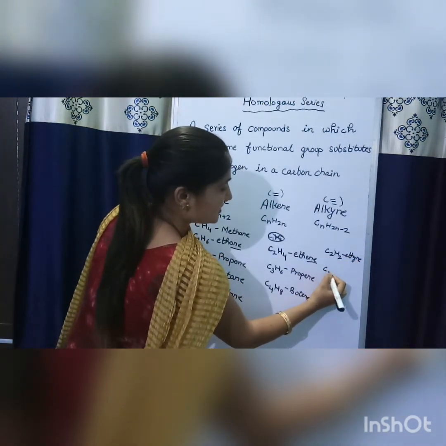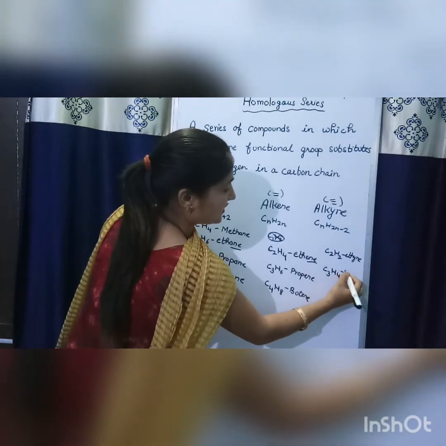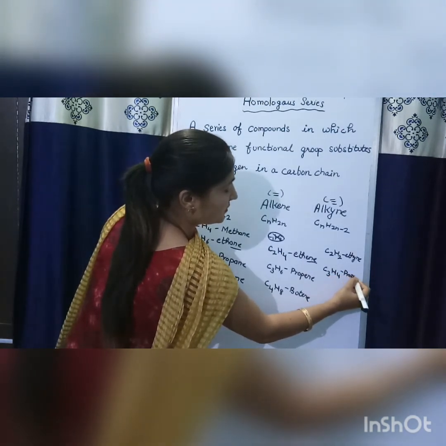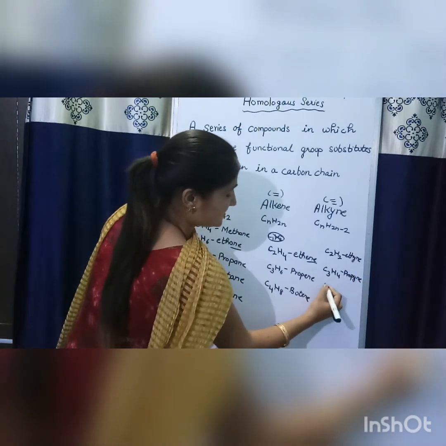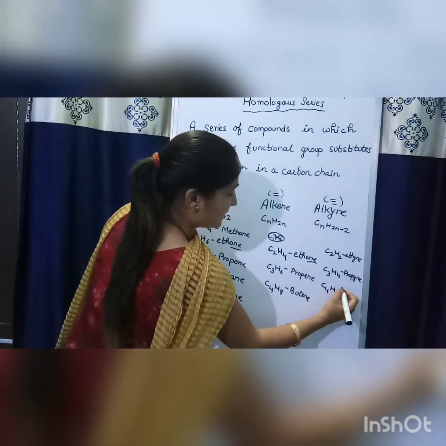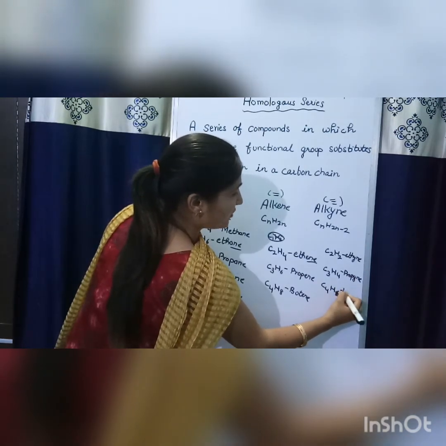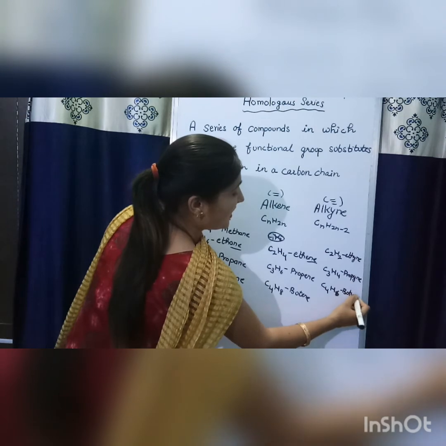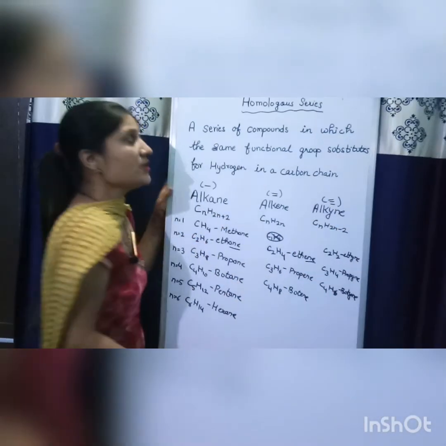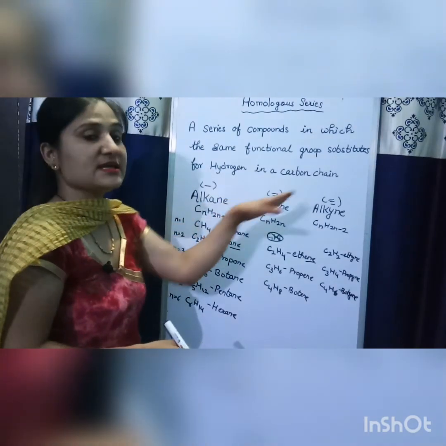The next member is C3H4, that is propyne. Next is C4H6, the compound is butyne, and so on. So these are the homologous series, which are divided into alkanes, alkenes and alkynes, and so on.